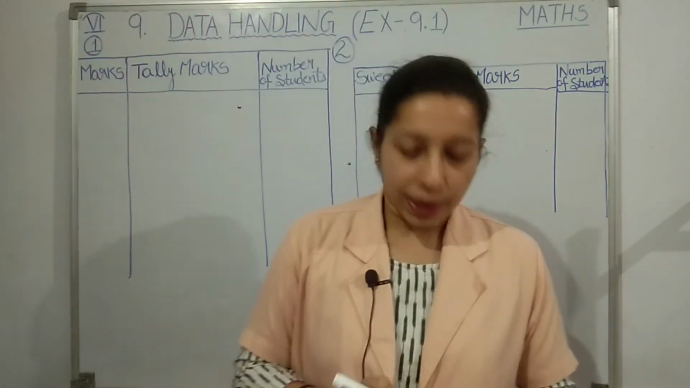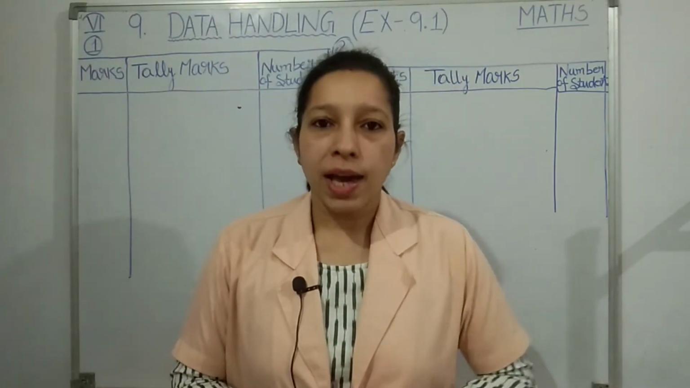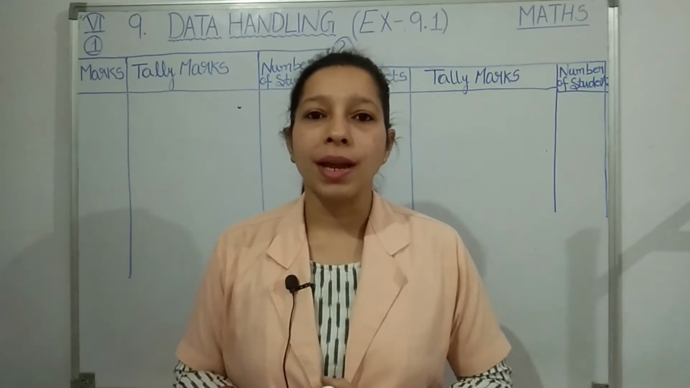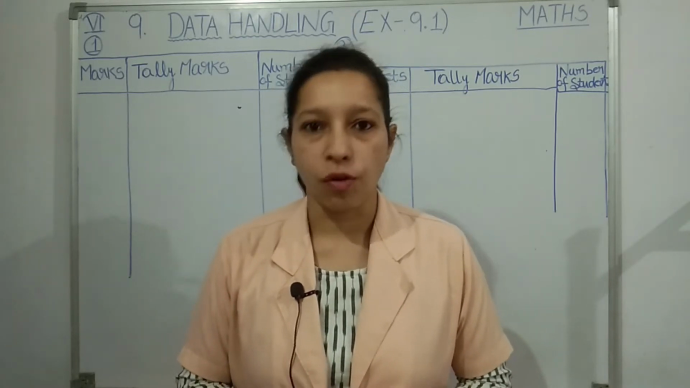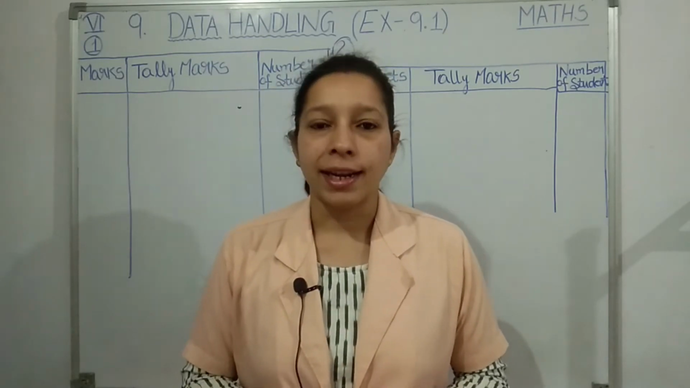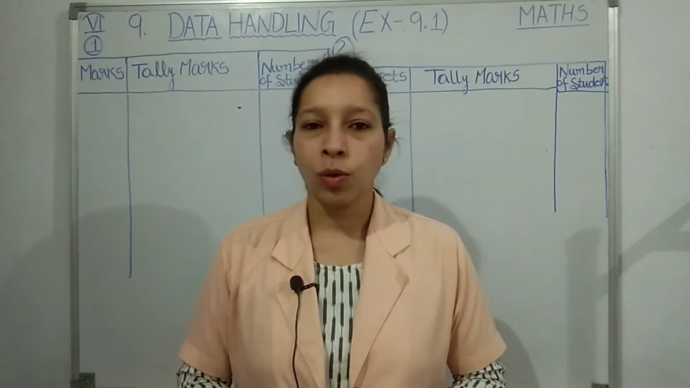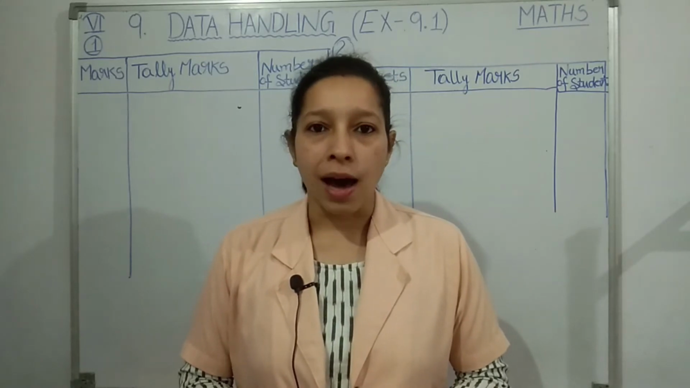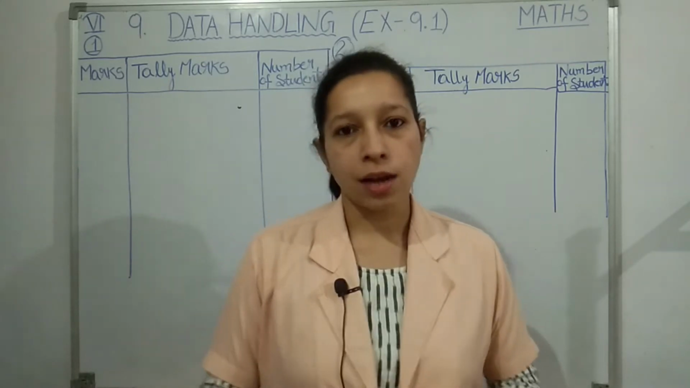So students, telemarks. When we are asked to show the information or the data in tabular form, which form? Tabular form. Tabular form means in the form of a table. That time we have to use telemarks. And for telemarks we have to draw vertical strokes.